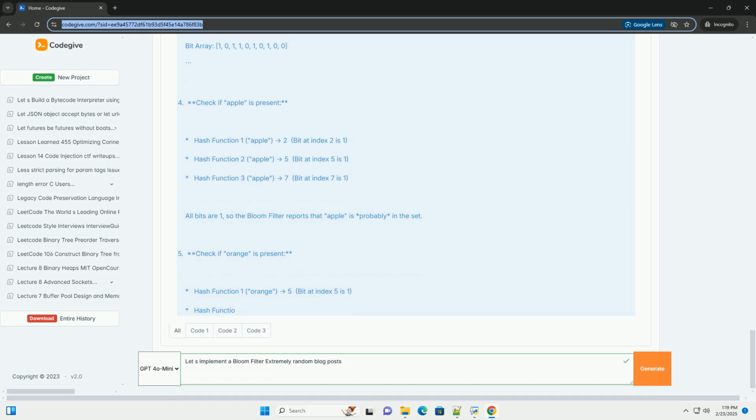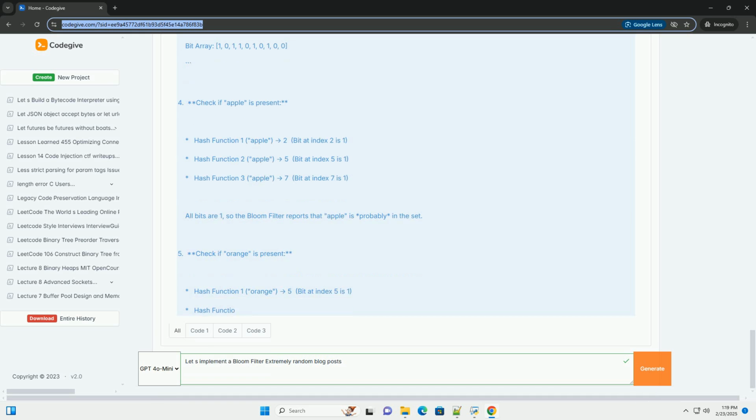Hash function 3, apple, gives 7. 3. Insert banana. Hash function 1, banana, gives 0. Hash function 2, banana, gives 3. Hash function 3, banana, gives 7.